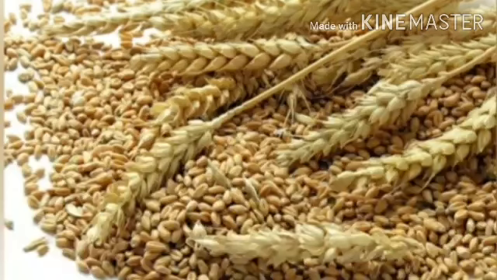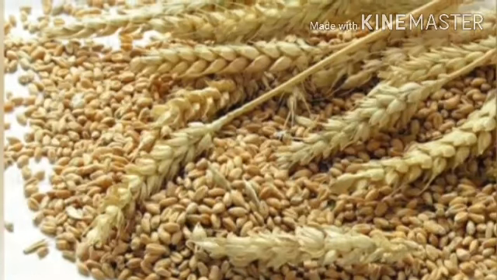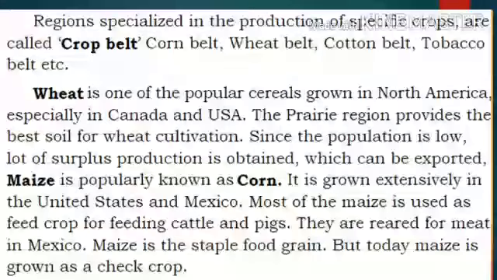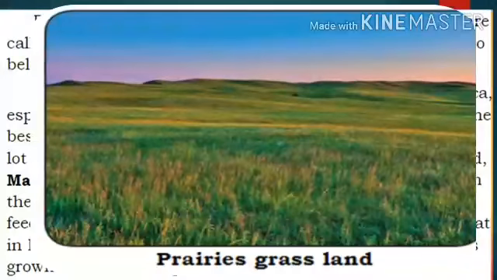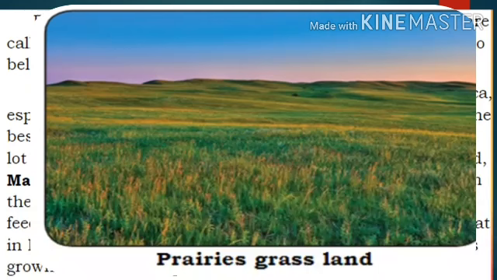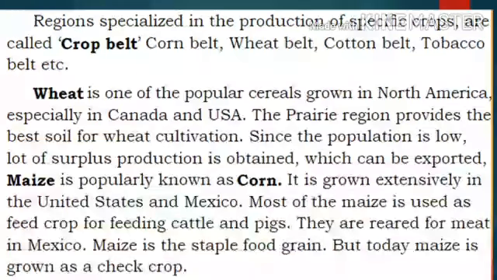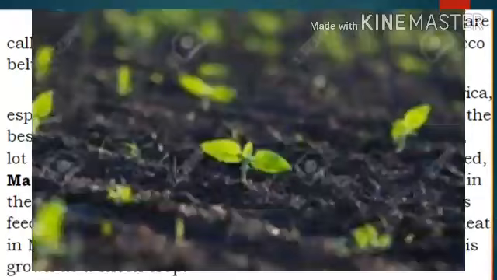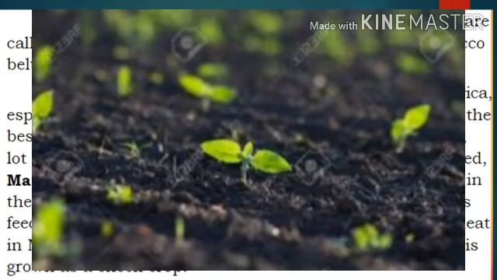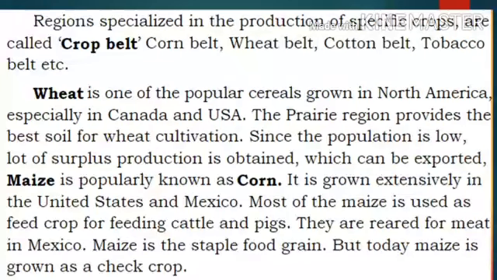Wheat belongs to the grass family. One of the best wheat growing regions in the continent is the prairie. What is prairie? A natural grass growing area. So, the prairie region provides the best soil for wheat cultivation. Since the population is low, lots of surplus production is obtained which can be exported. Maize is popularly known as corn.